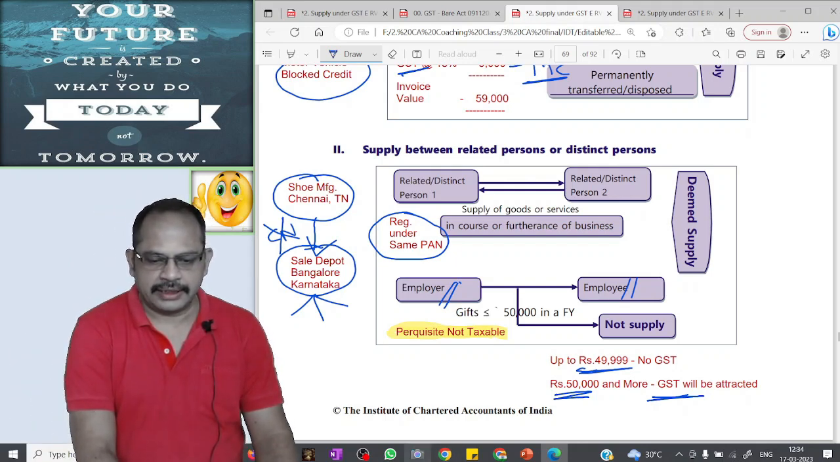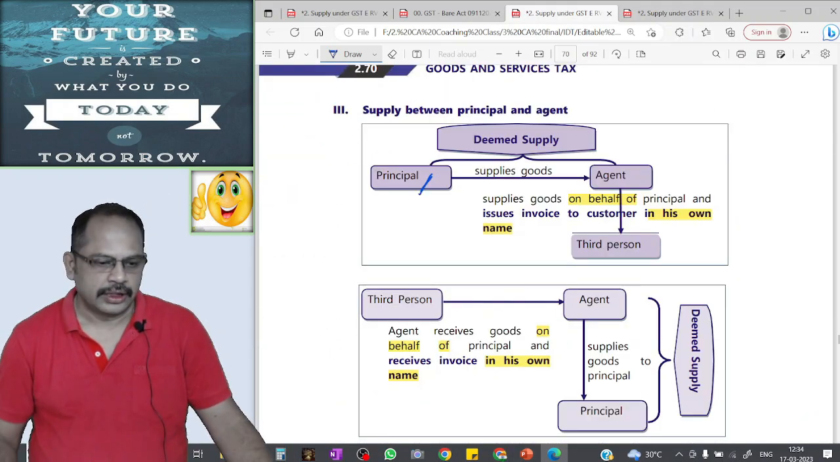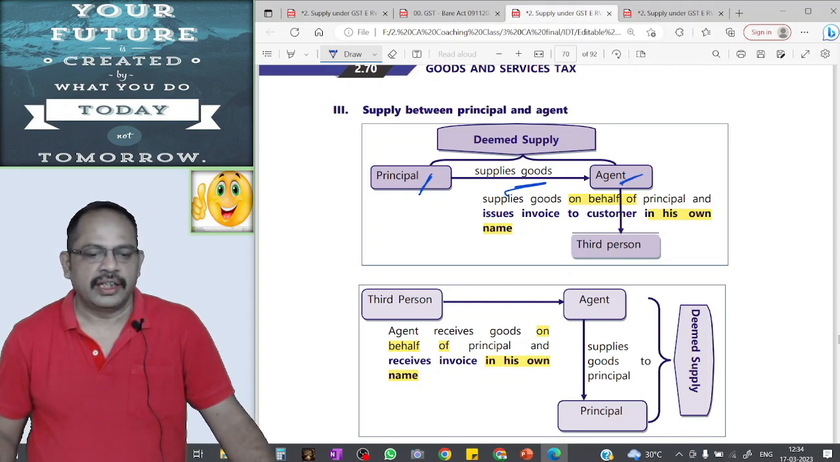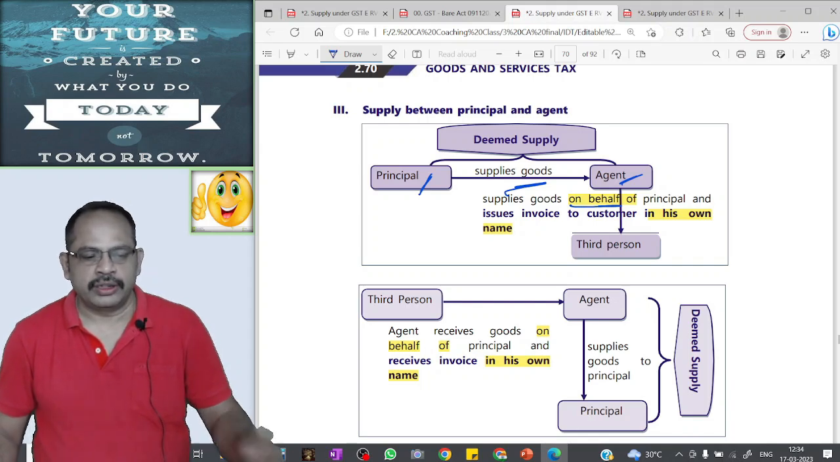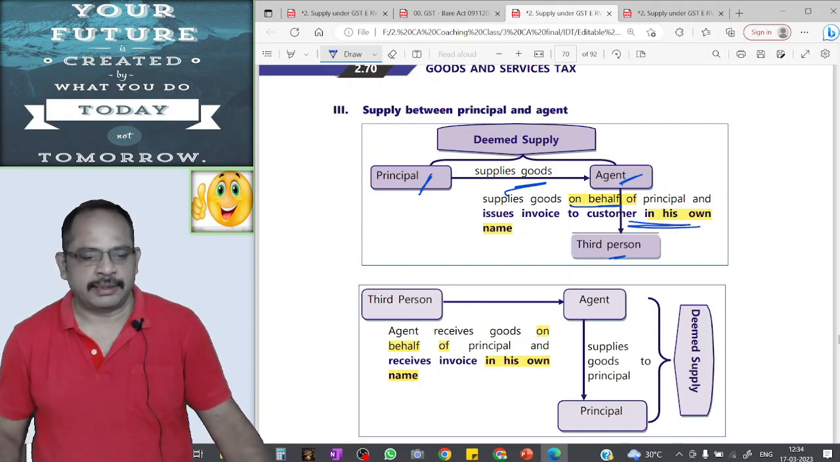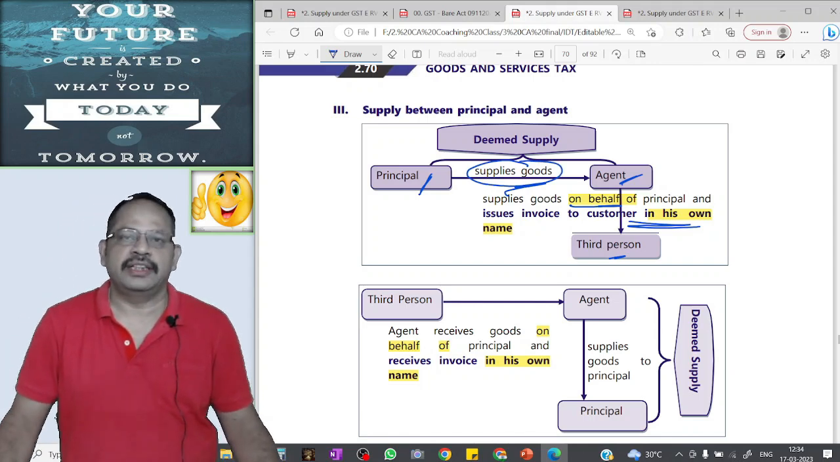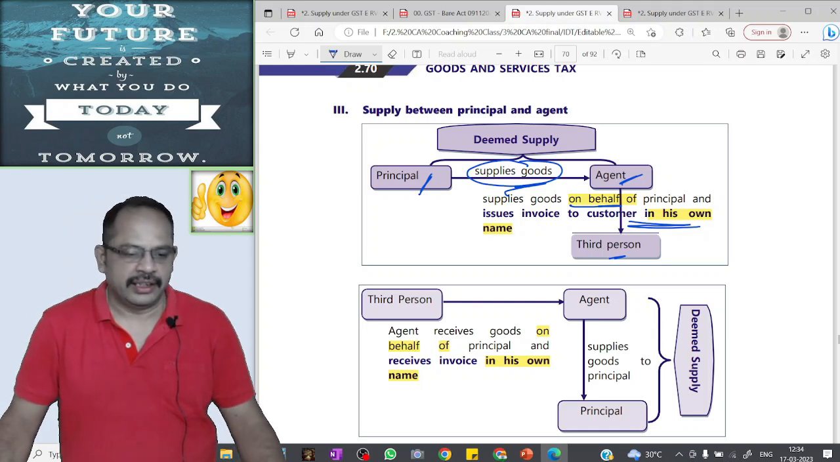Next point is supply between principal and agent. Principal supplies goods to agent. Agent, on behalf of the principal, sells those goods to a third person and issues the invoice to the customer in his own name. The supply between principal and agent is treated as deemed supply. It is a taxable event and GST will be attracted.